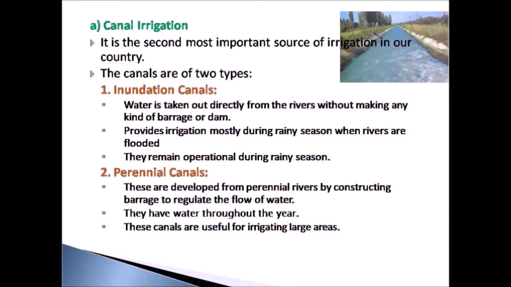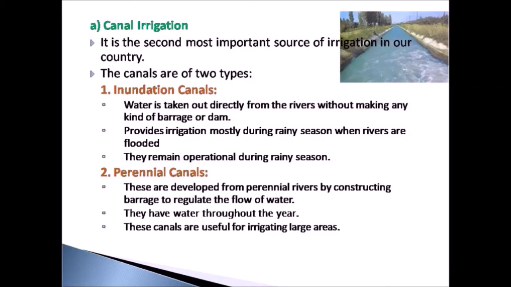There are two types of canals. They are inundation canals and perennial canals. The inundation canals receive their water directly from the rivers without making any kind of barrage or dam. A barrage is an artificial barrier built across the river in order to prevent flood.